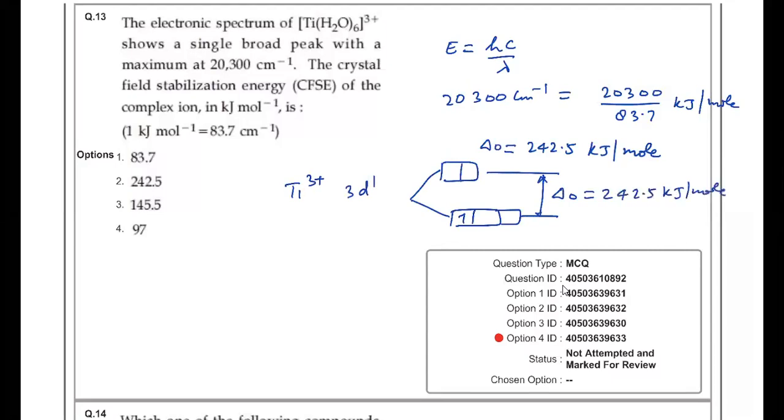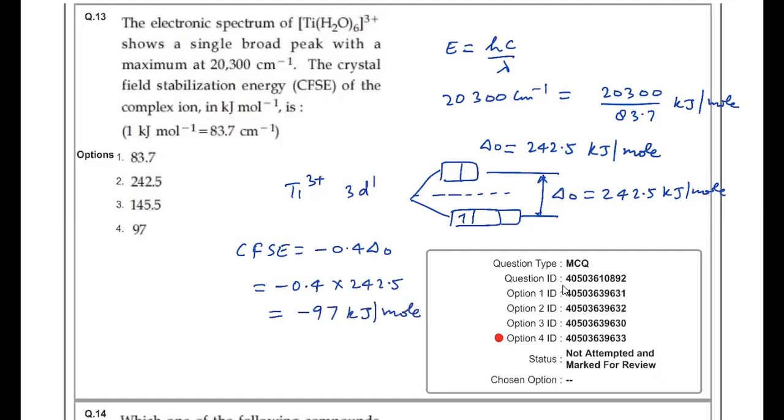And this is the barycenter. So if I write CFSE, it is minus 0.4 delta O. So if you calculate this value, it is minus 0.4 into 242.5. This comes out to be minus 97 kilojoule per mole.